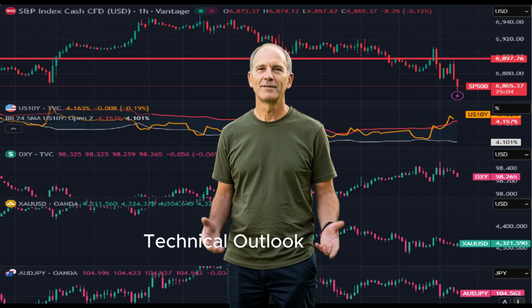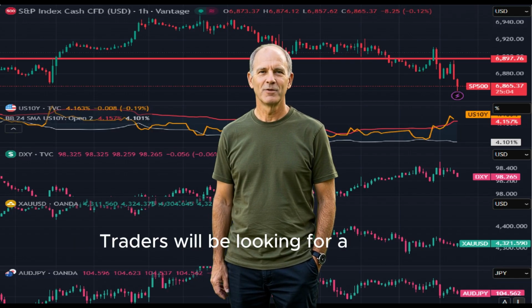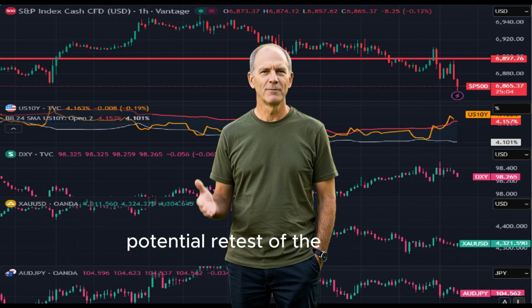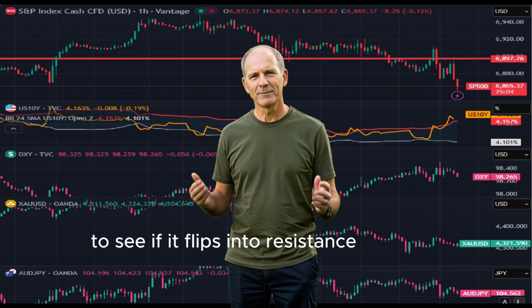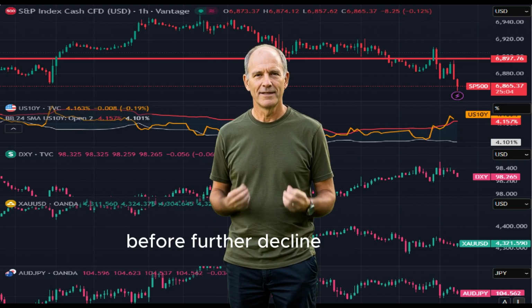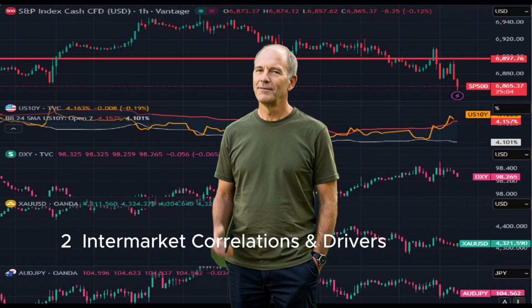Technical outlook. The price is currently in price discovery to the downside. Traders will be looking for a potential retest of the broken support, 6,897, to see if it flips into resistance before further decline. 2. Intermarket correlations and drivers.